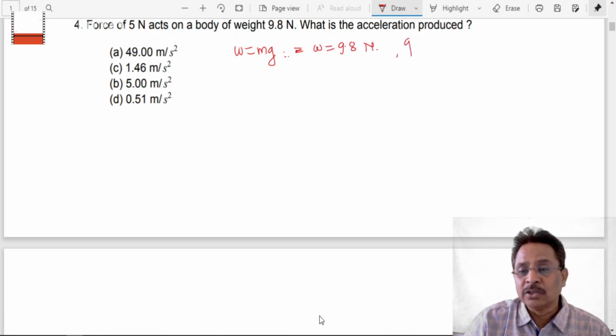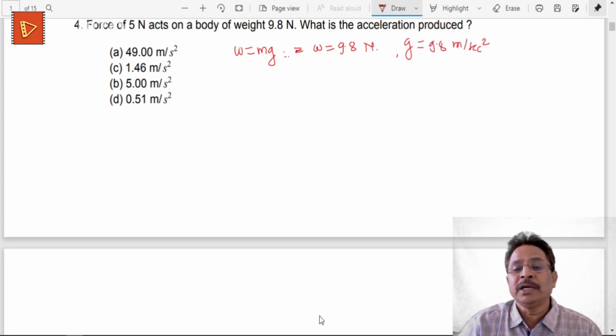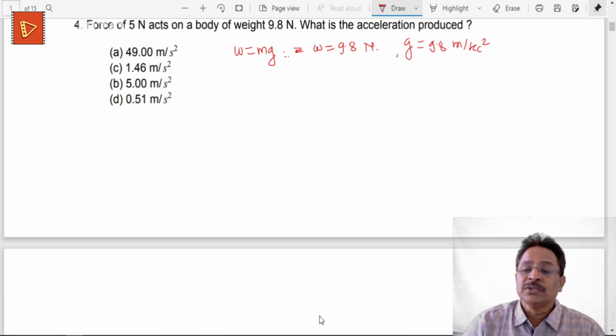I also know that Earth's gravitational constant is 9.8 meters per second square, provided I am using all MKS units. Newton is an MKS unit, so I have to use g equal to 9.8 meters per second square, which is the MKS or SI unit. So this is g, and this is the W given.